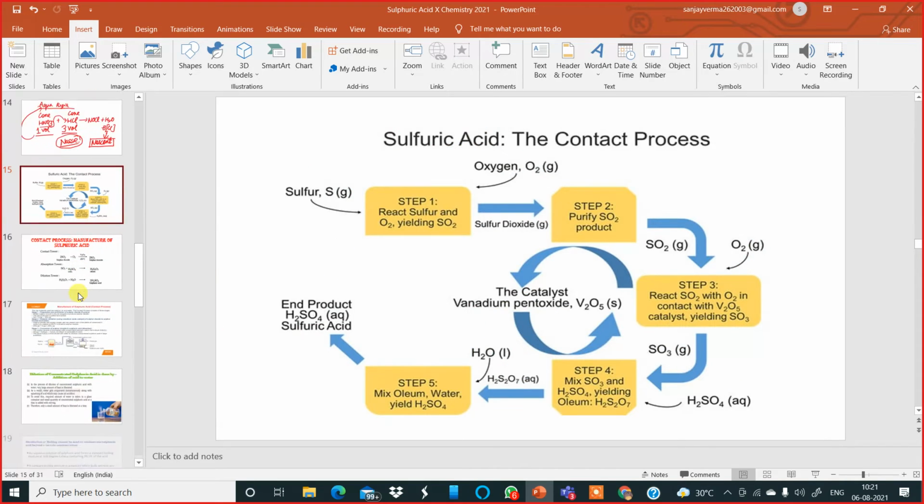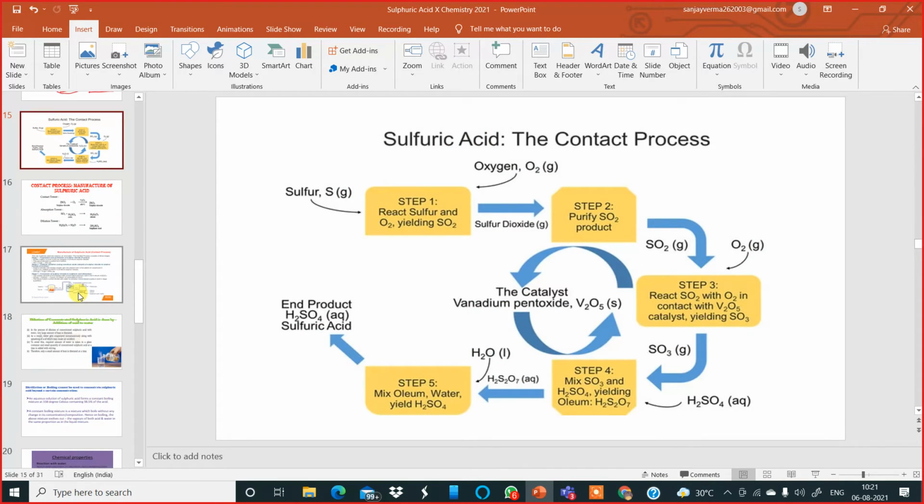Let us move to the next slide. Now the manufacture of sulfuric acid is by a process which is called the contact process. So first thing is you learn this contact. You come in contact with whom? Sulfuric acid. You will burn yourself. So next time somebody is talking about contact, think about sulfuric acid being manufactured on a large scale.